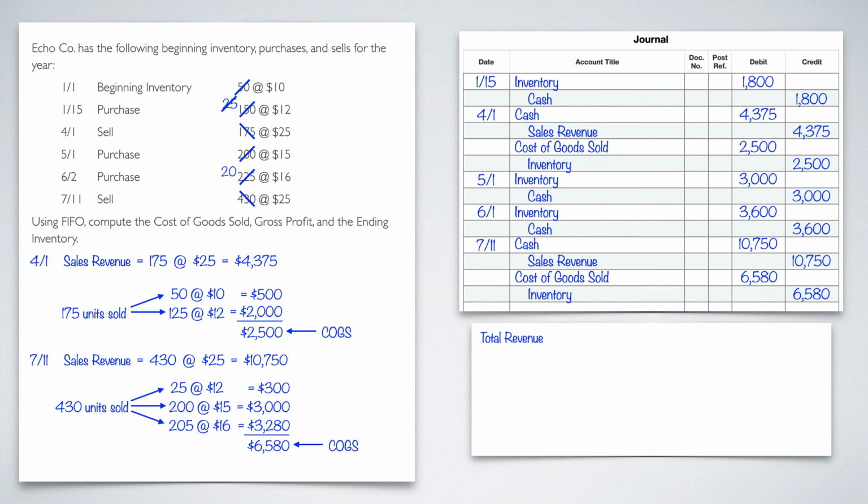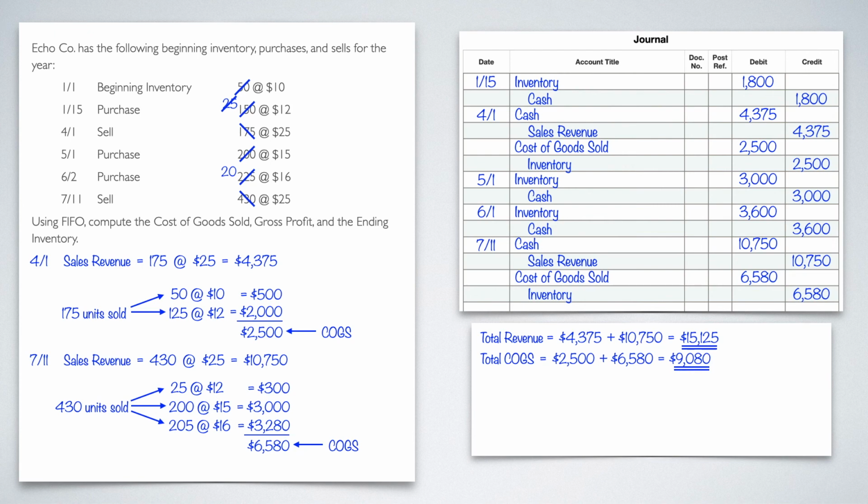So I have a sales revenue at 4-1 of 4,375. I have one at 7-11 of 10,750. If I add that up, that's going to give me a total revenue for this year for Echo Company of 15,125. I'm going to do the same thing for total COGS. I want to look at where it says COGS on the journal entries at 4-1 and 7-11, add those up, and give me my total COGS for the year. So that's 2,500 plus 6,580, which gives me a total COGS of 9,080.